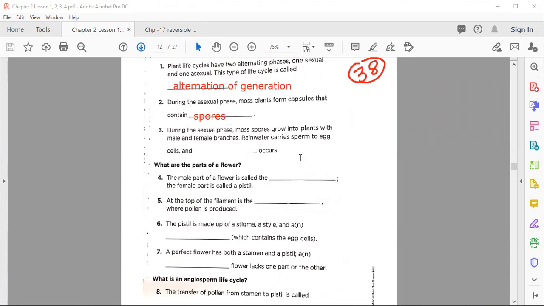Well done. Very nice. Now blank number 3. During the sexual phase, monospores grow into plants with male and female branches. Rainwater carries sperm to egg cells and dash occurs. What occurs? You know very well this term, we already discussed it in detail in chapter number 2, lesson number 1.